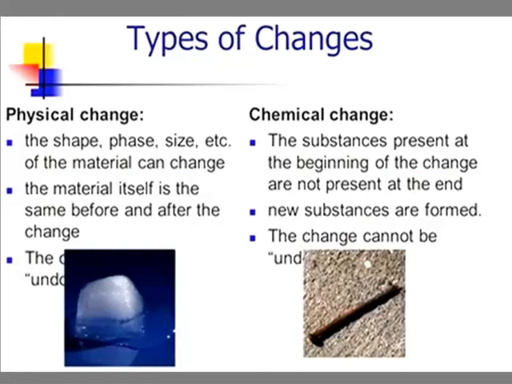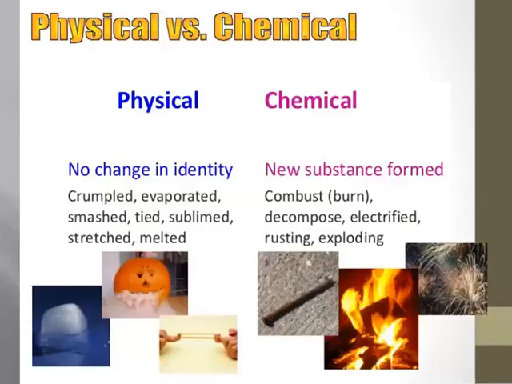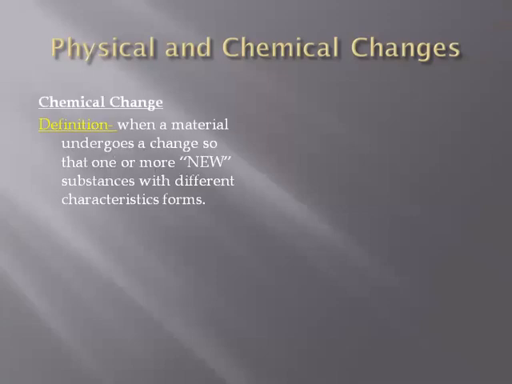Whereas when the change occurs in the physical as well as chemical properties and the substances are totally different from the original one present in the beginning, then it is a chemical change. No change in identity occurs with a physical change. New substances with totally different properties are formed in a chemical change.